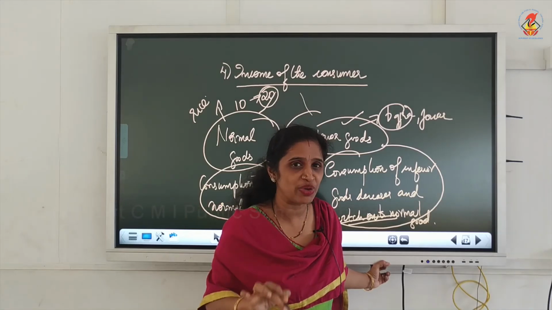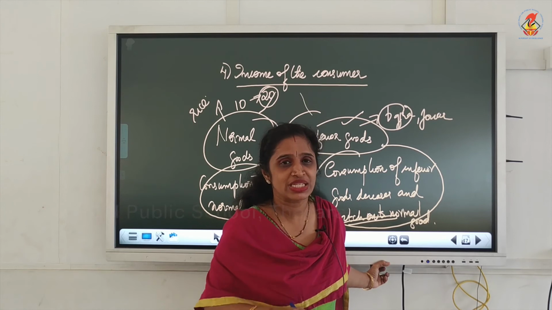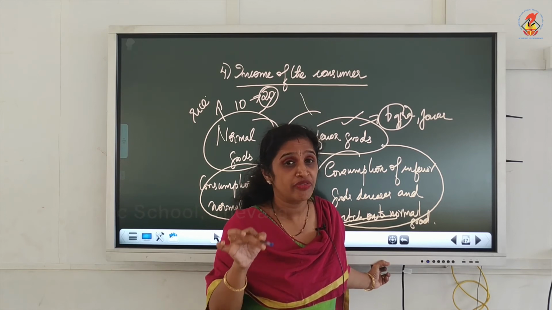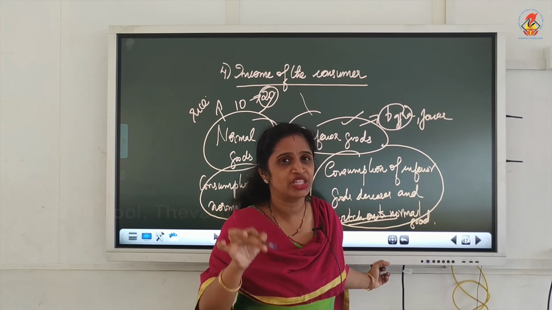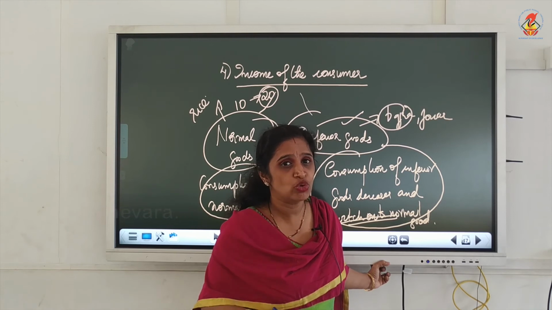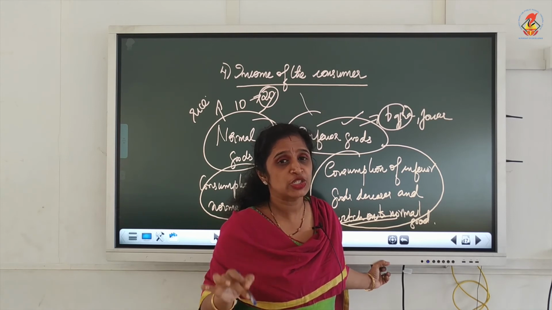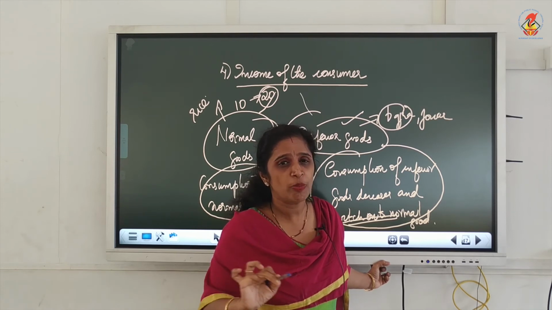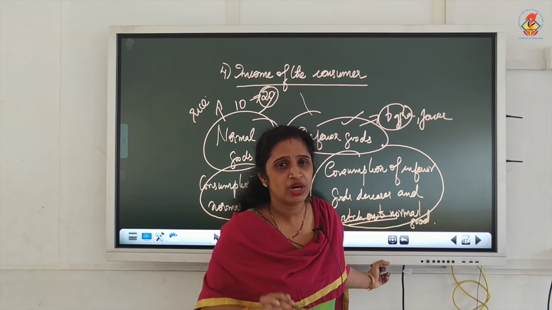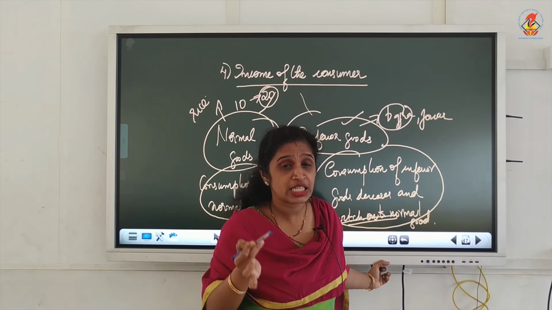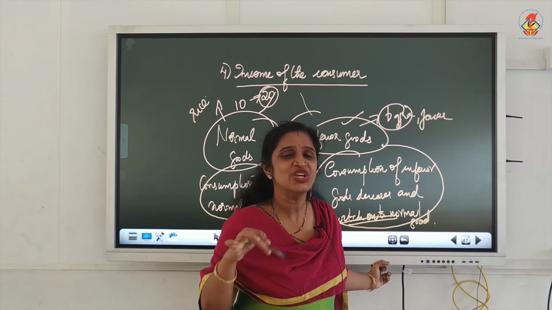Don't think in that way. That is not the real thing which is happening. The consumption always depends on the nature of the good. Here itself it is proved. When the income of the consumer is increasing, he is not buying more of bajra or jowar. Instead of that, he is substituting that with the normal good.